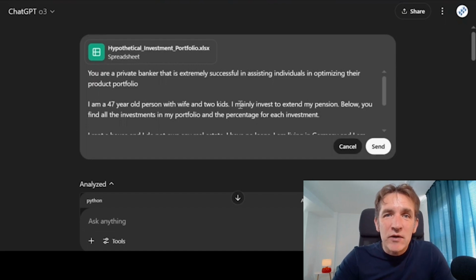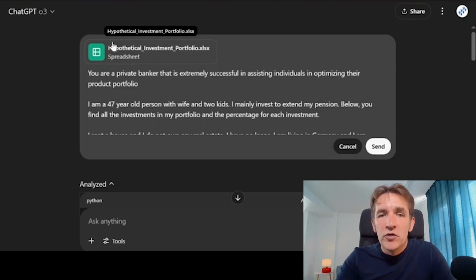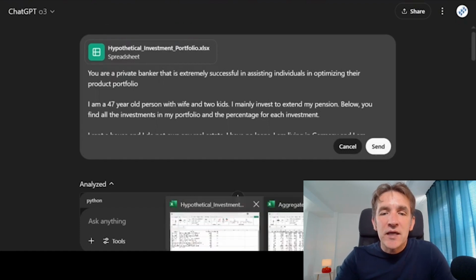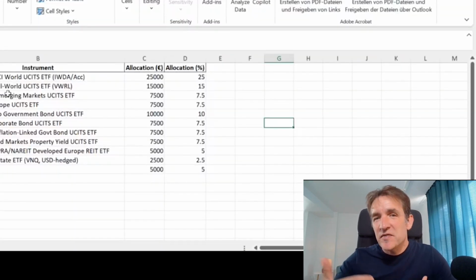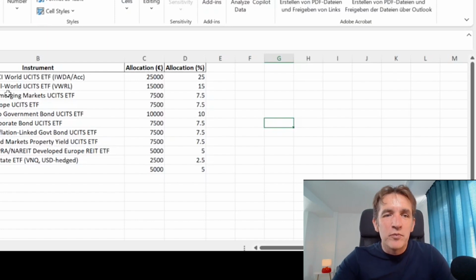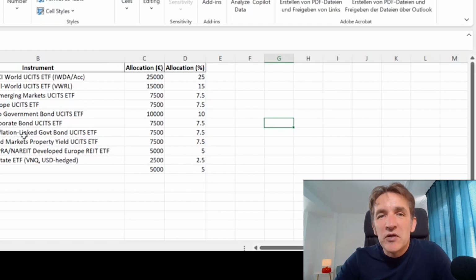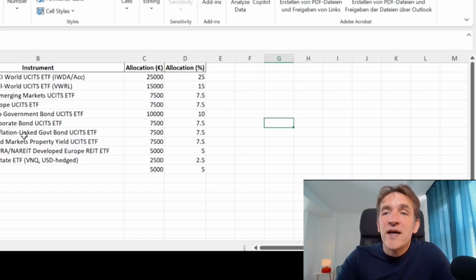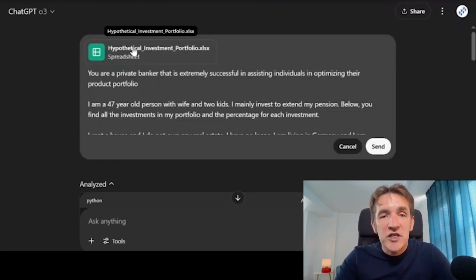O3 reasoning model. So here we are in ChatGPT, and what did I do here? I have uploaded an Excel sheet, and in this case it's a hypothetical Excel sheet with an example of an investment portfolio of a private person. I can briefly show you how the Excel sheet looks. We see here a typical investment portfolio of a private person with different kinds of ETFs, global ETFs, some inflation-linked ETFs. This is the file that I uploaded to my ChatGPT here.